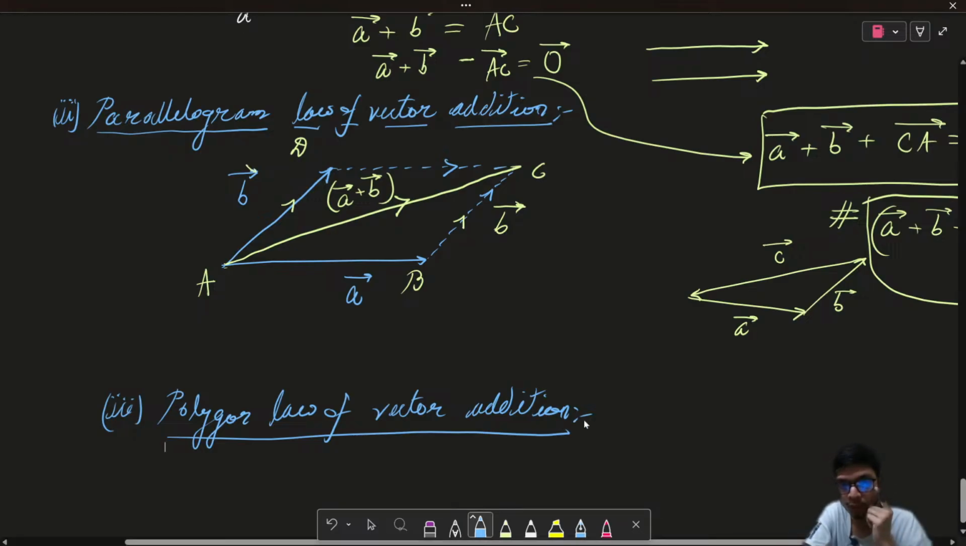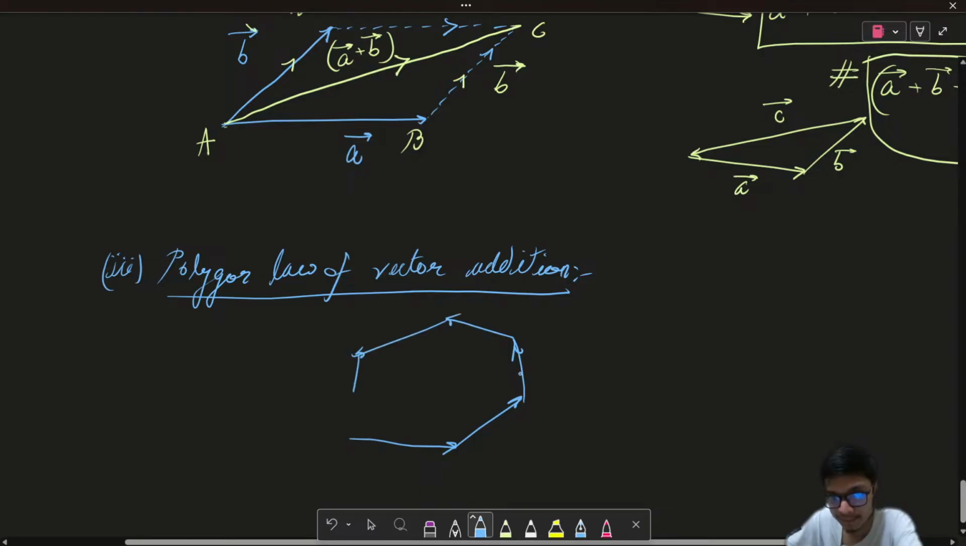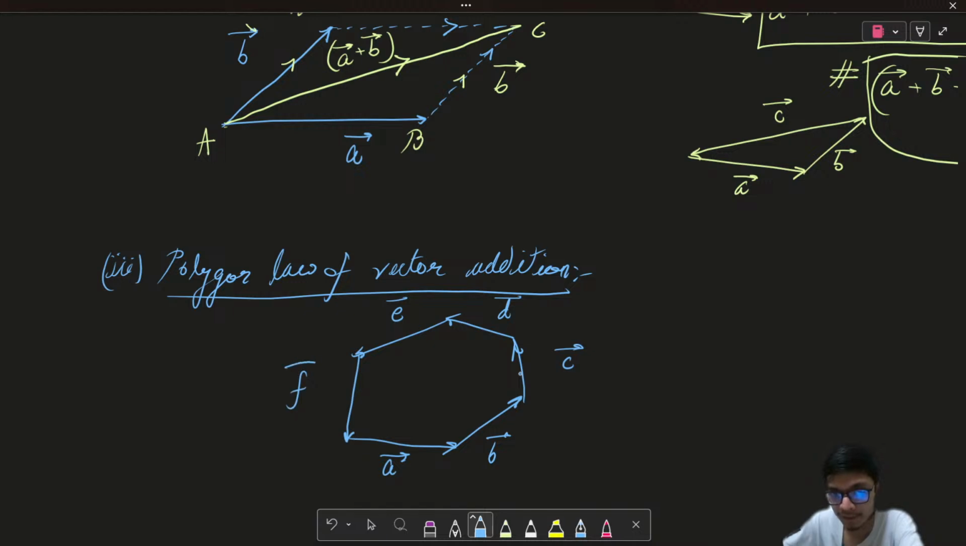So the only thing that I need to observe is that even if I take up multiple vectors like this, such that they form a closed loop, then the sum of all these vectors, so let us say A vector, B vector, C vector, D vector, E vector, and F vector over here, such that they form a closed loop, then the summation of all these vectors is going to be equal to 0.